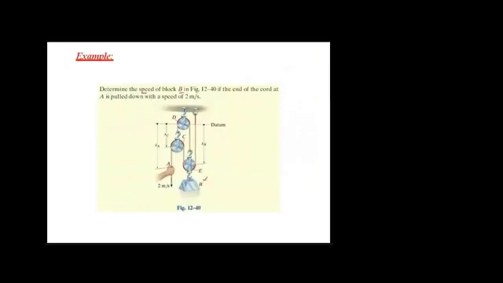in the given figure, which is 12-40, if the end of chord A is pulled down with the speed of 2 meters per second. So basically what we need to do, we need to find out the velocity of this object B, or in other words this block B, if this pulley or rope at point A is pulled downward with a velocity of 2 meters per second.